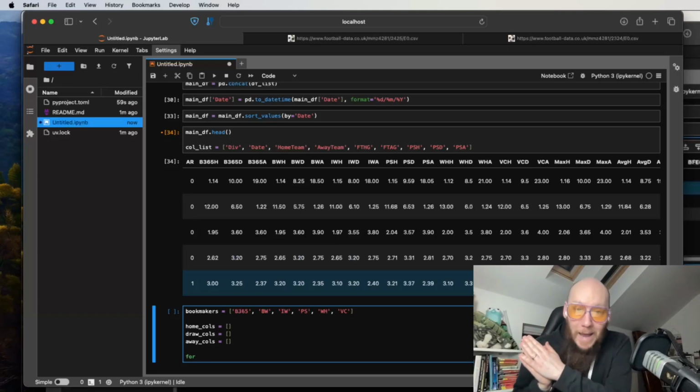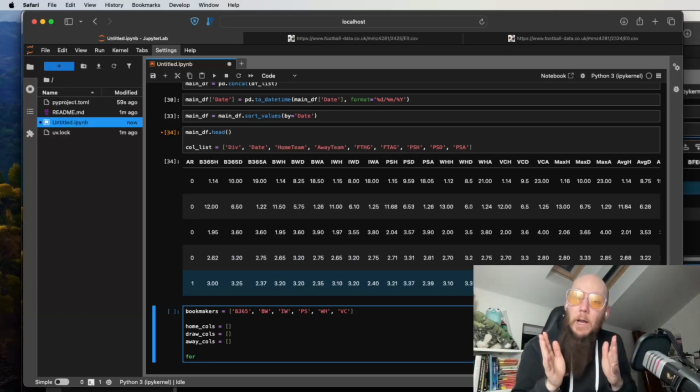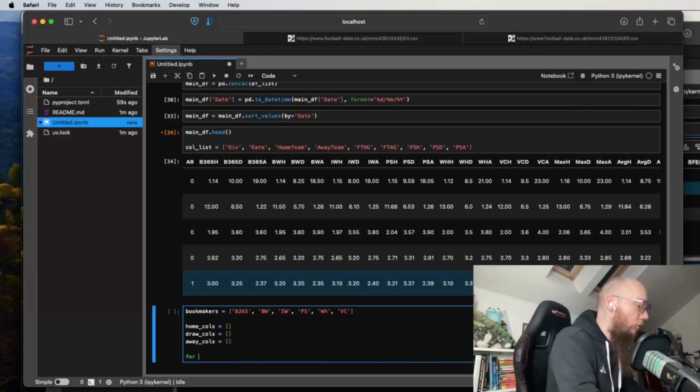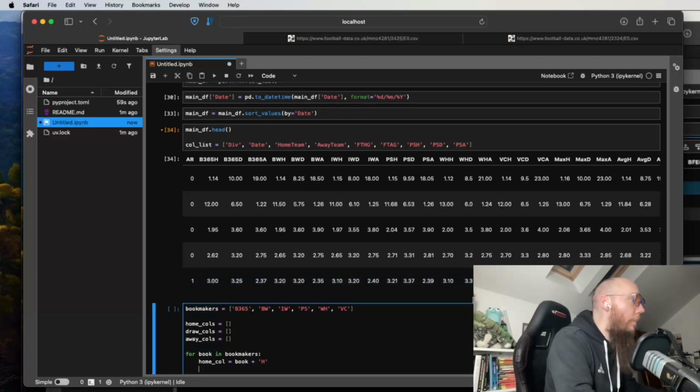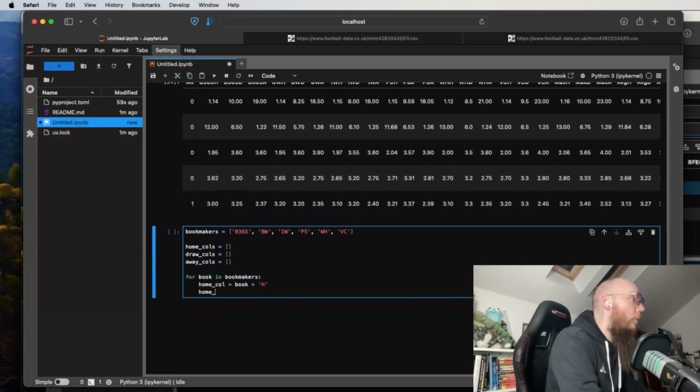We're then going to use some aggregation functions from pandas to figure out the average of those columns and the max of those columns. So we're going to run through. For book in bookmakers, the home col is equal to book plus h, and then I'm going to append that to that list. So home cols dot append home col. Oops, like that.